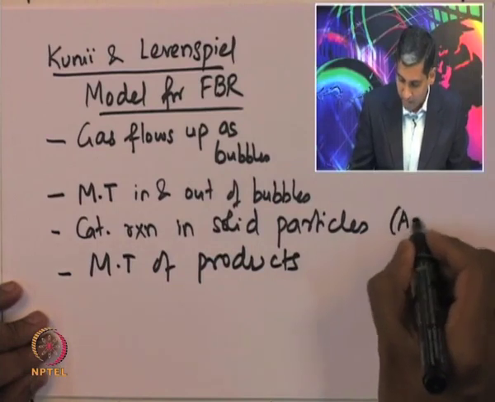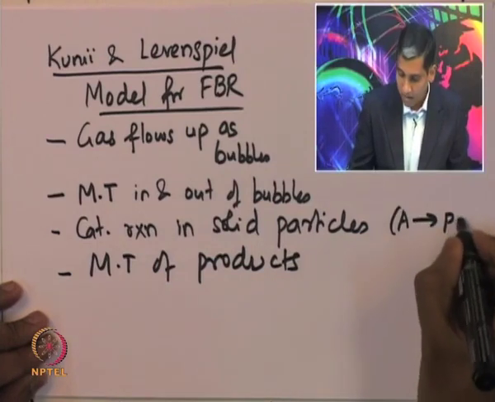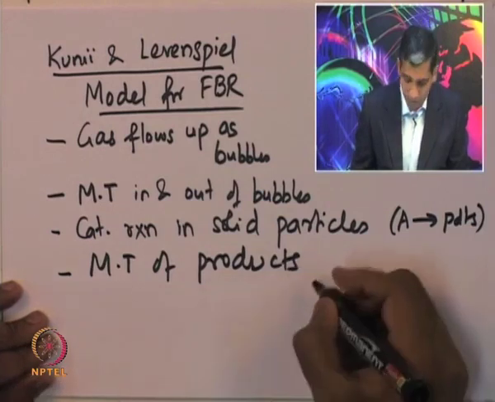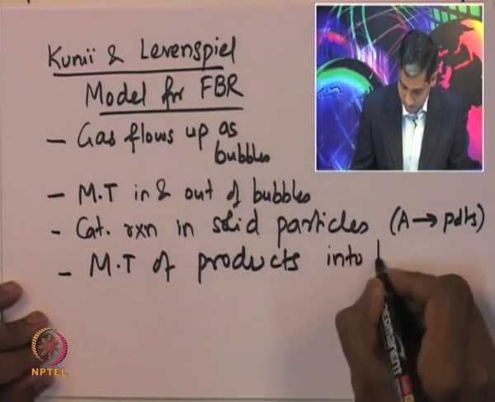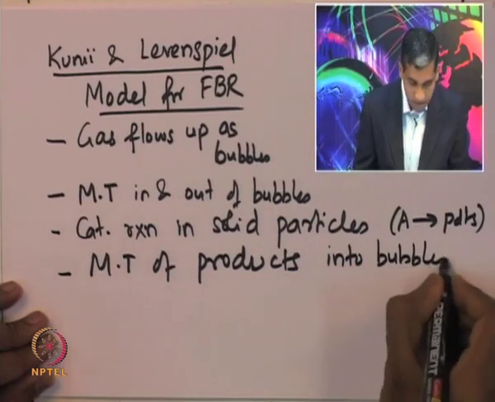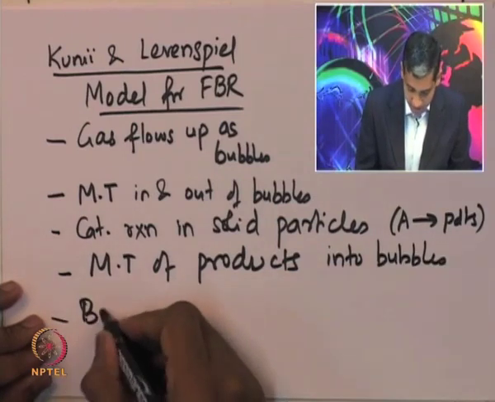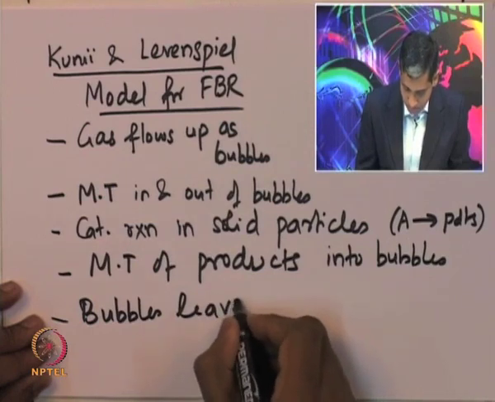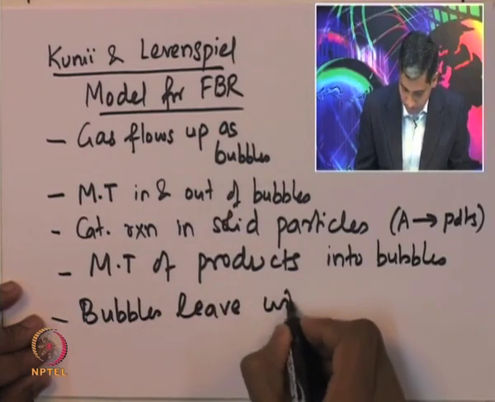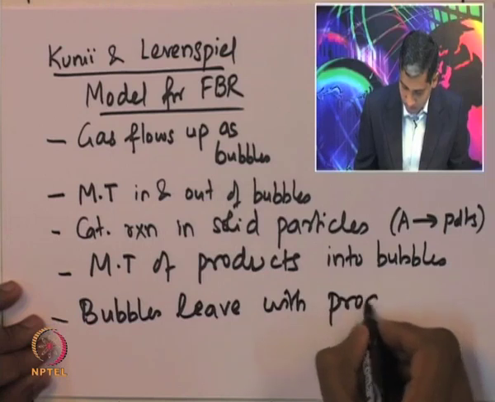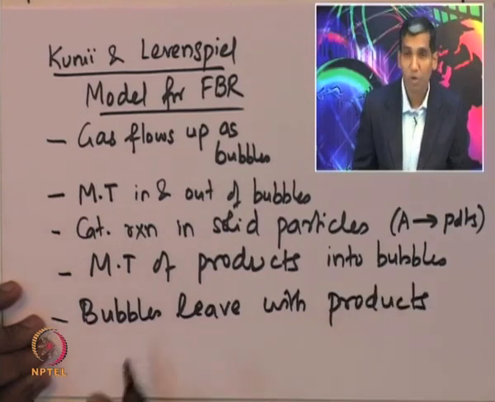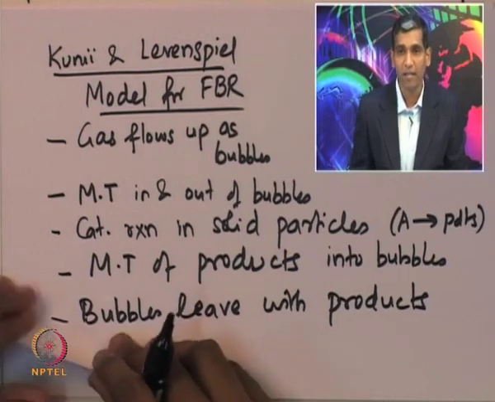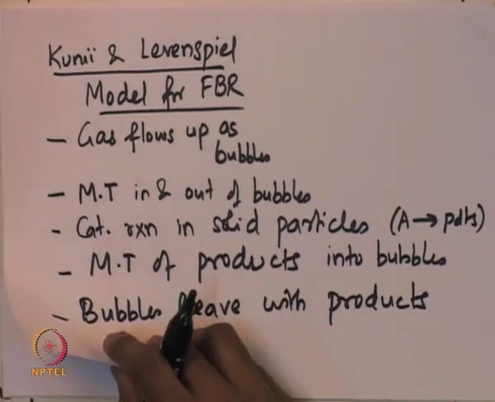The reaction could be some species A giving some corresponding products, and so mass transport of the products into bubbles, and the bubbles leave the reactor. So, bubbles essentially leave the reactor with products. They carry the products and leave the reactor.